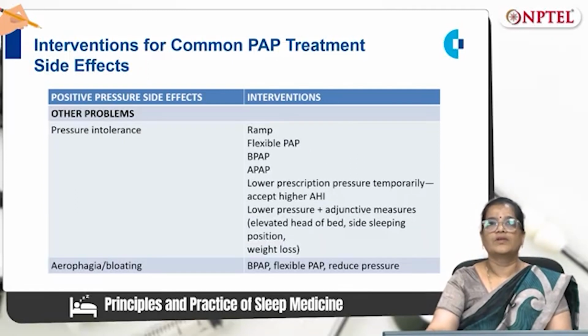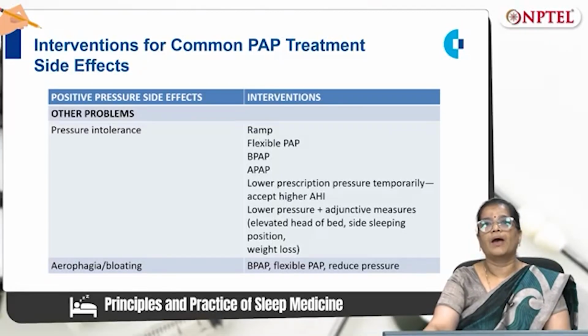The other problems, such as if the patient complains of pressure intolerance, then we will intervene with ramp, flexible PAP, BPAP, APAP, lower prescription pressure temporarily, which accepts the higher AHI and lower pressure, along with adjunctive measures such as elevated head of the bed, side sleeping position and weight loss. If there is an aerophagia or bloating, then we will change to BPAP, flexible PAP or reduce the pressure.